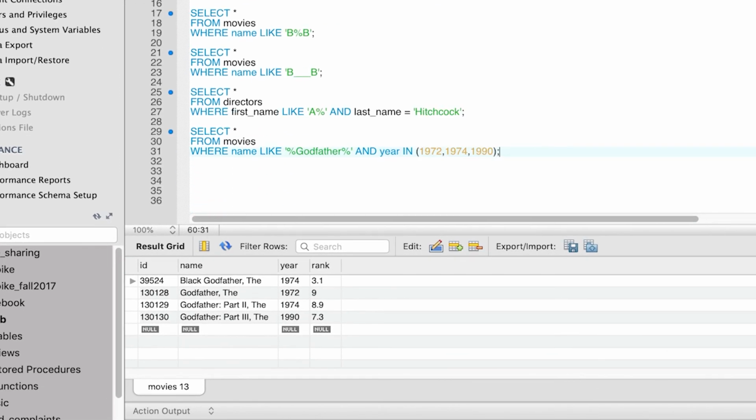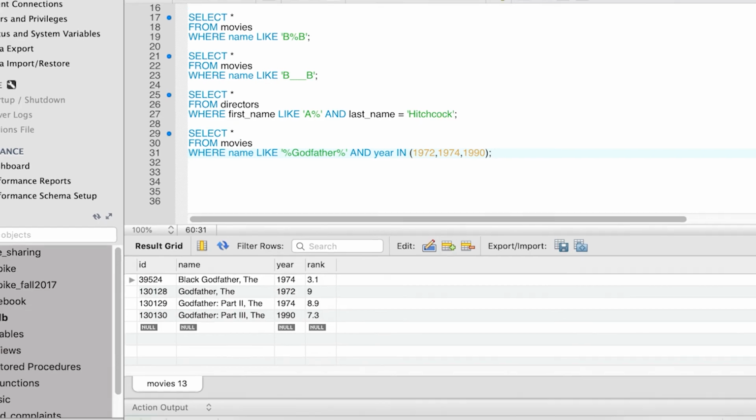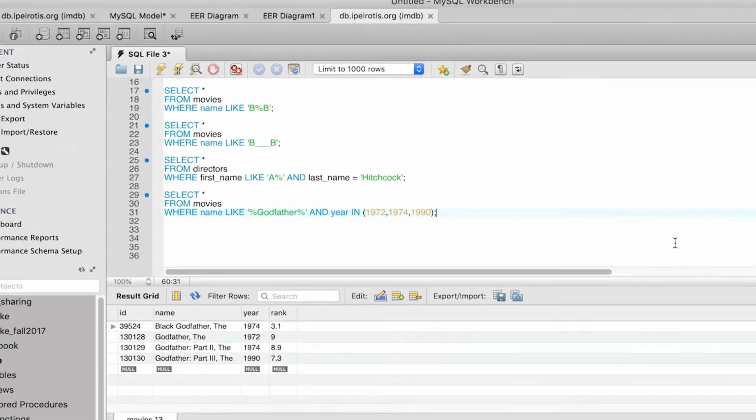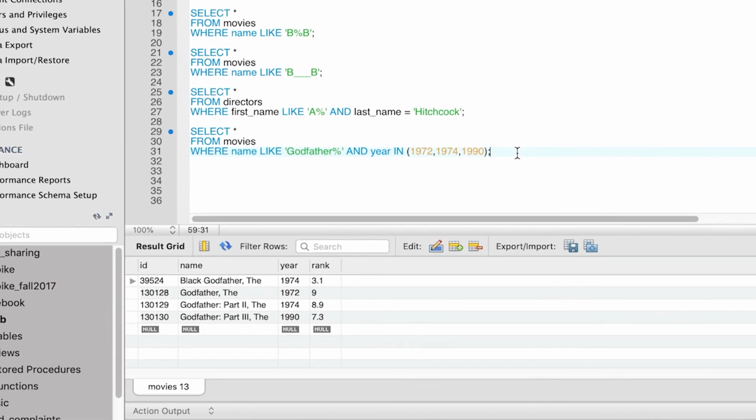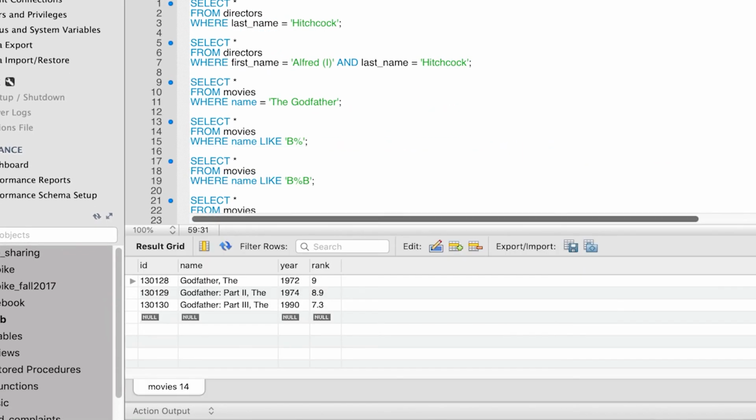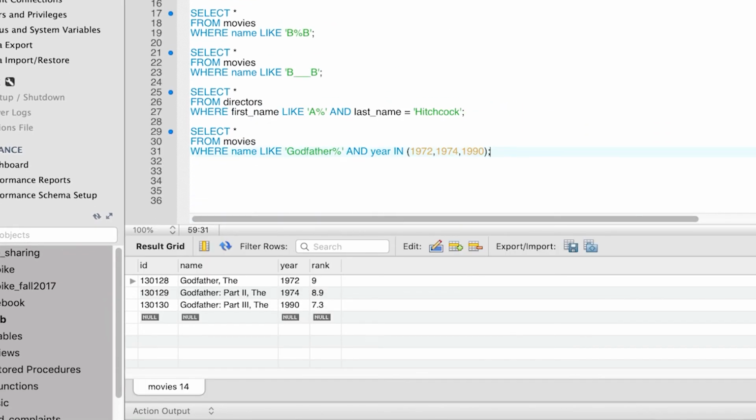are interested in: Godfather, Godfather Part 2, and Godfather Part 3. You will see that we also have one extra movie, Black Godfather, there. Let's skip the % sign in front of the like pattern and revise it to name like Godfather % so that we don't get back the Black Godfather. Execute the query, and we get back the trilogy, Godfather, Godfather Part 2, and Godfather Part 3.